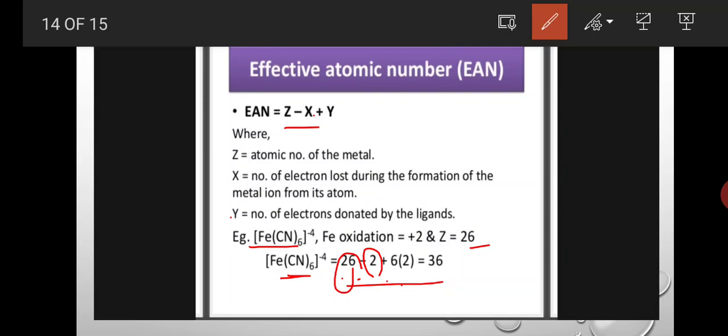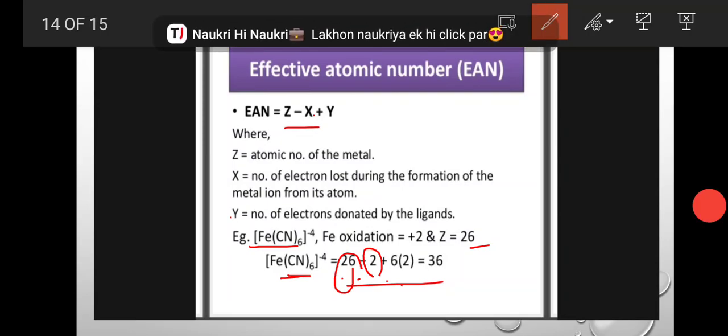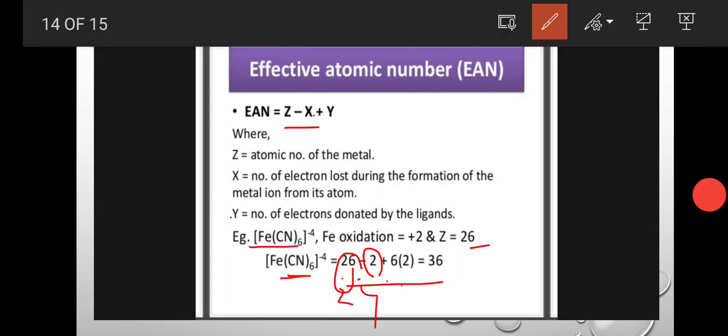Total 6 ligands are present. Each ligand will give 2 electrons to the metal atom. So 6 into 2. Okay, here 26 minus 2 plus 6 into 2. 26 minus 2 means 24, plus 6 into 2 means 12. 24 plus 12 is equal to 36. Okay, the effective atomic number of the hexacyanoferrate complex is 36.